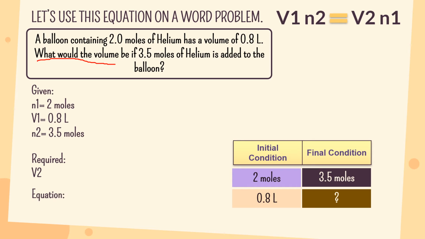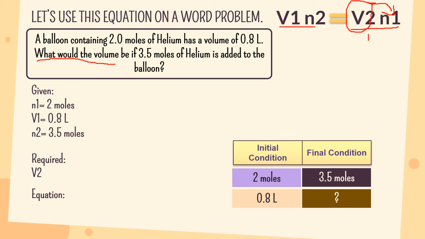Now, to determine the equation to be used, having the final volume as the required or unknown quantity, we need to divide both sides of the equal sign by the quantity beside it so that the final volume will be left on one end of the equal sign.